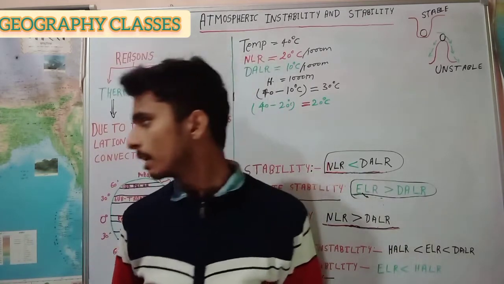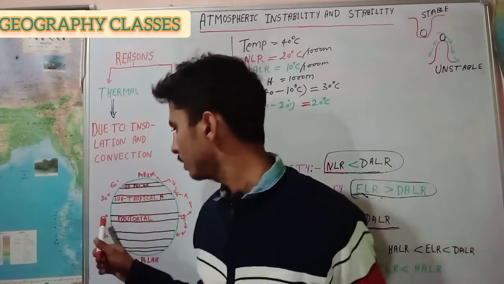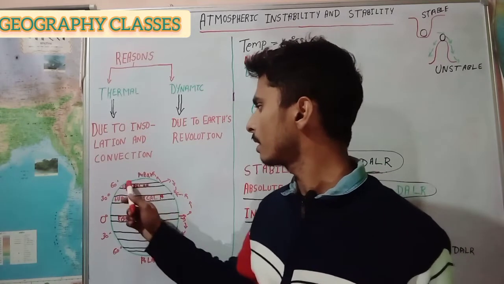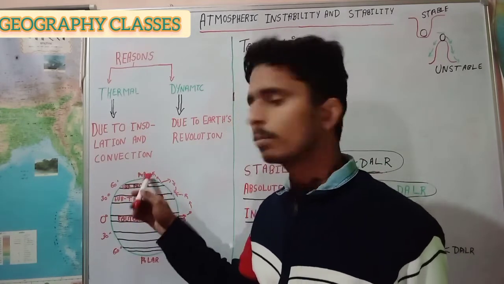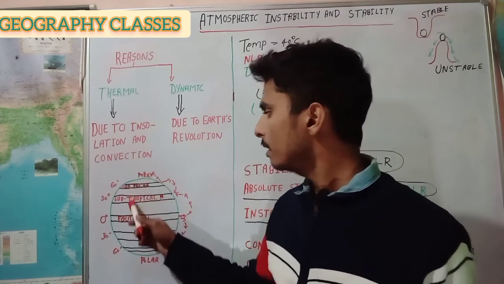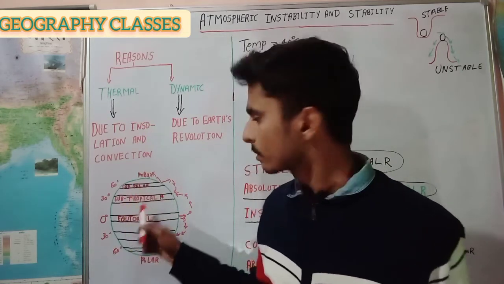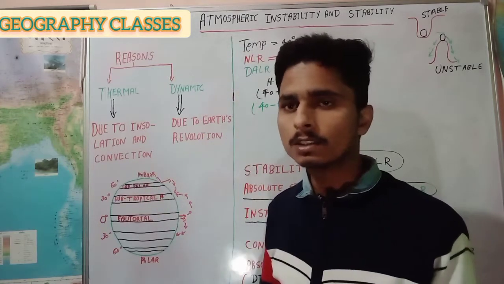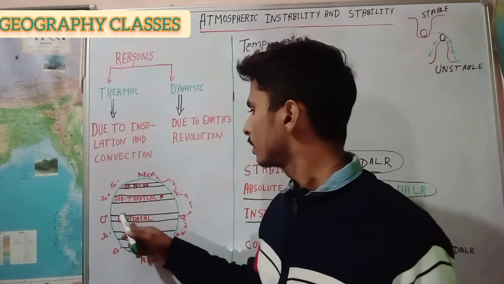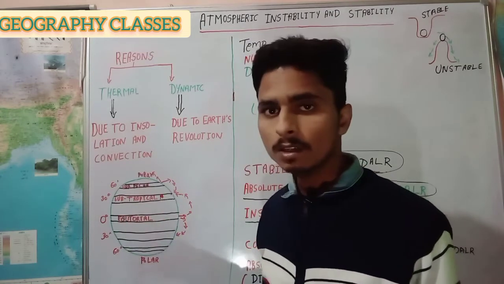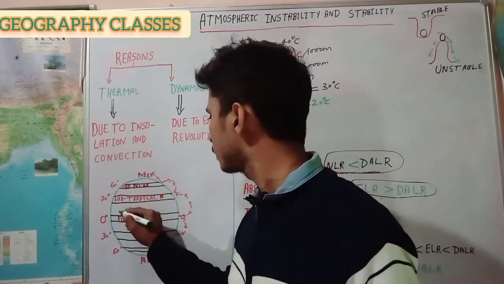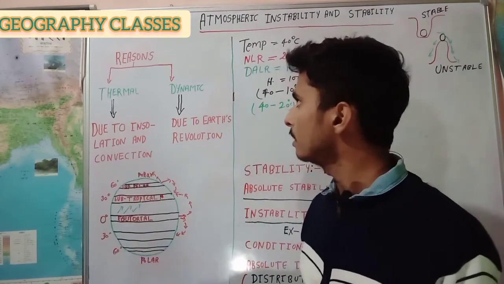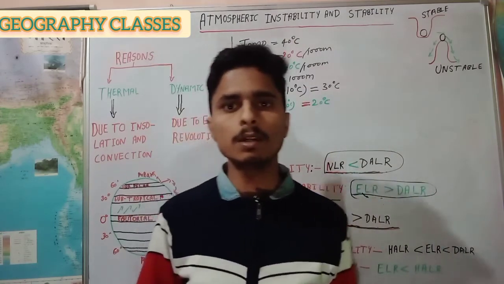The air pressure belts, or you can say the equatorial low pressure belt, subtropical high pressure belt, subpolar low pressure belt, and also the polar high pressure belt, are the unstable regions in the atmosphere, and the air masses found between these pressure belts are called stable regions. This is about atmospheric stability and instability.